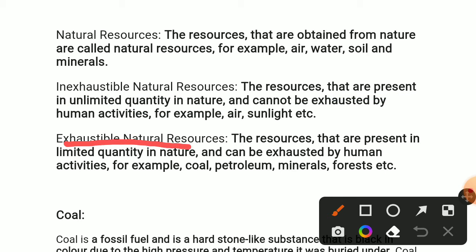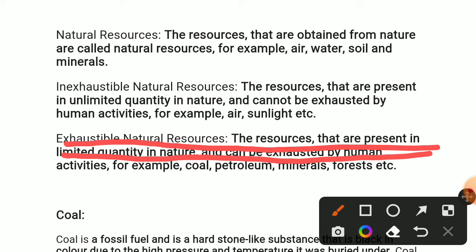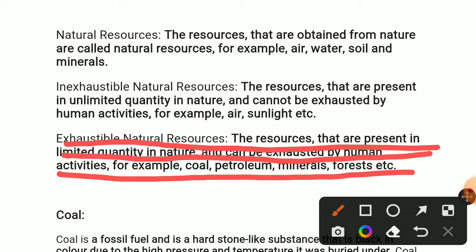Next we have exhaustible natural resources, the resources that are present in limited quantity in nature and can be exhausted by human activities. They are present in only limited quantity, and if we use them continuously, they will vanish. For example, coal is an exhaustible natural resource, petroleum is an exhaustible natural resource, minerals and forests are also examples of exhaustible natural resources.